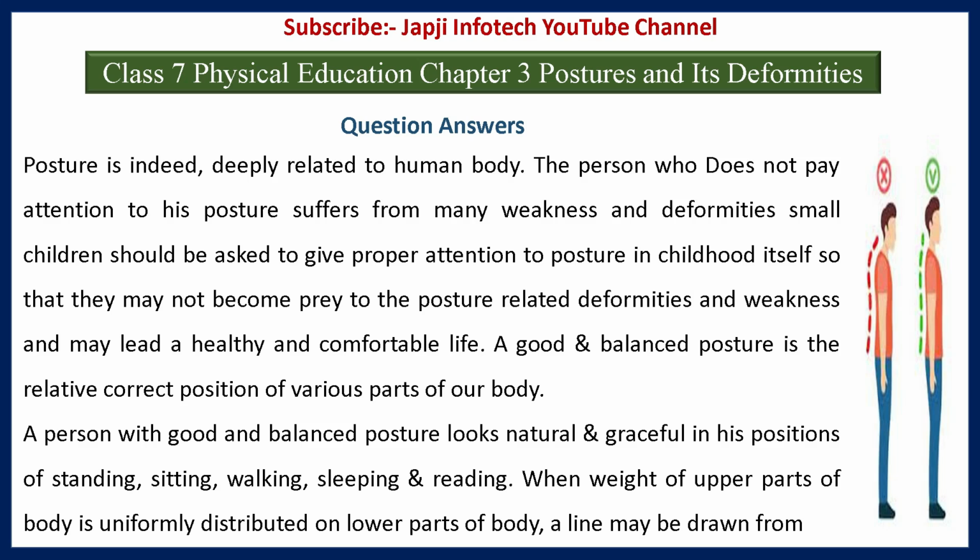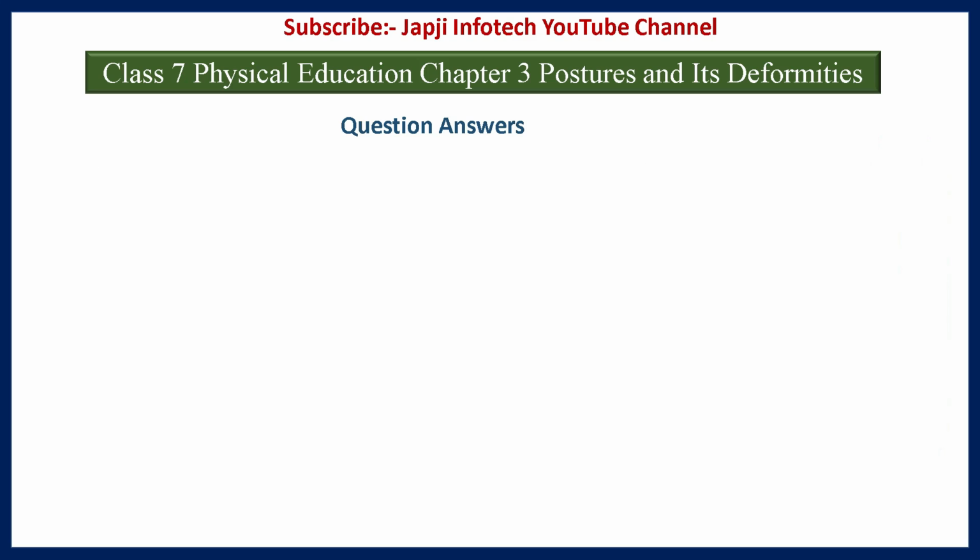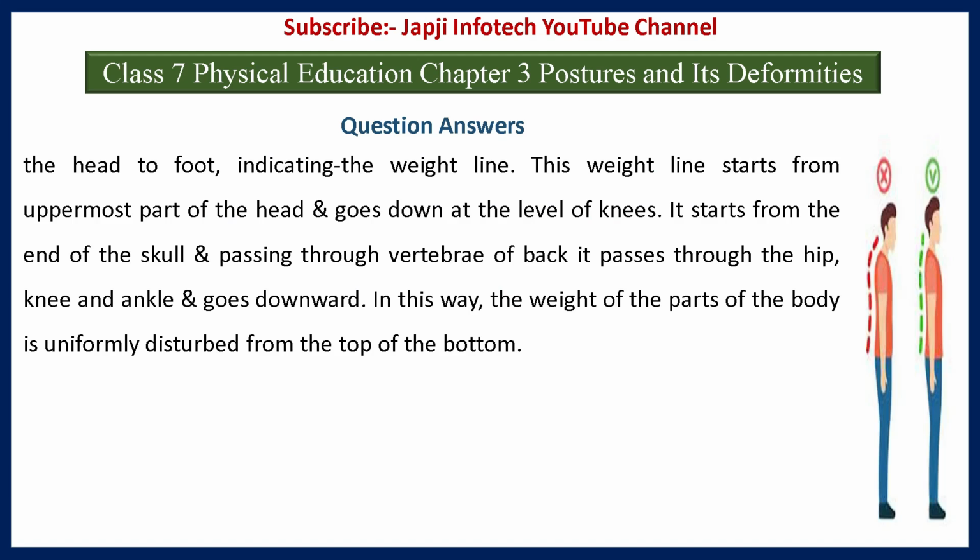A good and balanced posture is the relative correct position of various parts of our body. A person with good and balanced posture looks natural and graceful in his position of standing, sitting, walking, sleeping and reading. When the weight of the upper part of the body is uniformly distributed on the lower part of the body, a line may be drawn from the head to foot indicating the weight line.